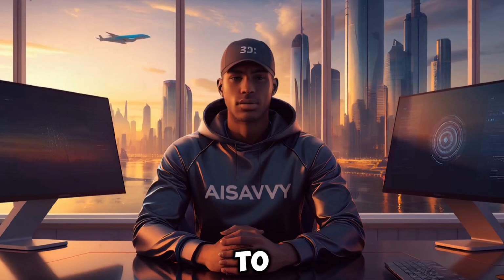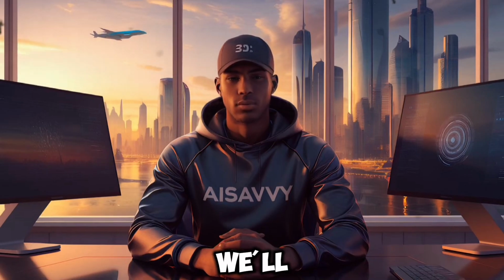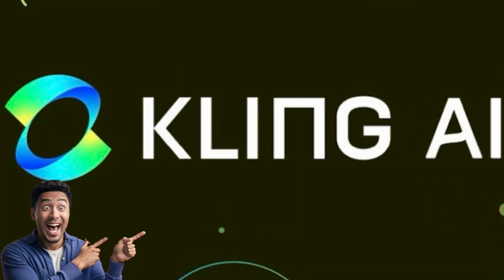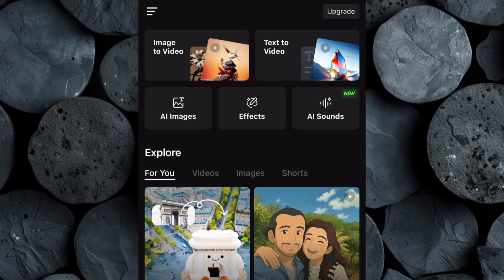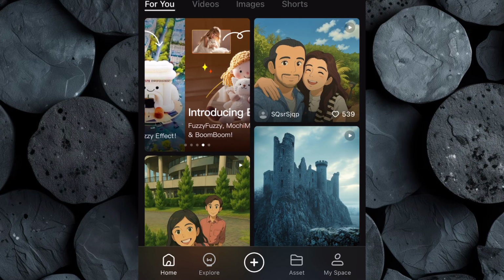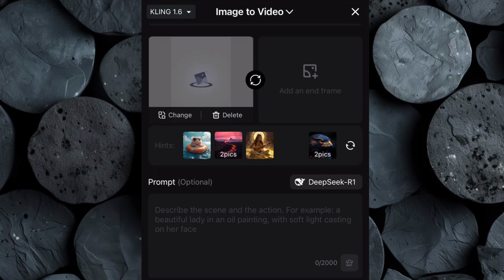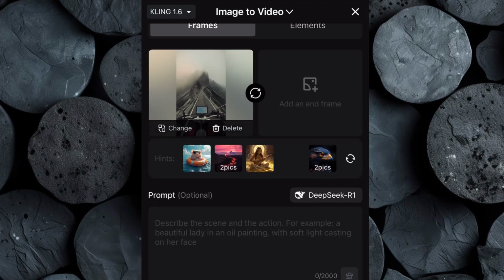The next step is to bring our image to life by transforming it into a dynamic video. To do this, we'll be using Kling AI. Start by opening Kling AI. If you haven't signed up yet, take a moment to create an account. Once you're logged in, click on the plus icon, then select Image to Video to open the animation interface. In the Frame section, click Upload and select the POV image you created earlier.